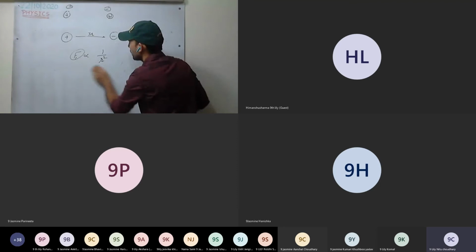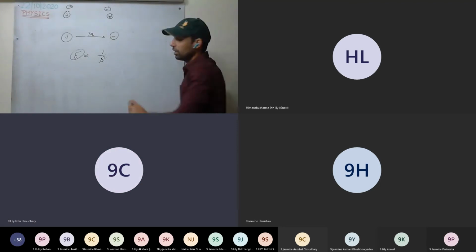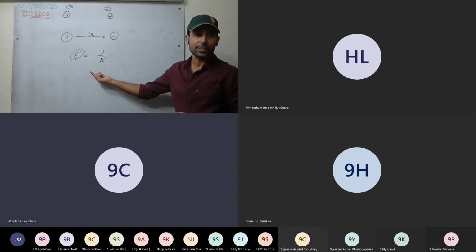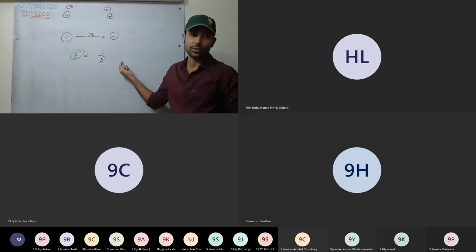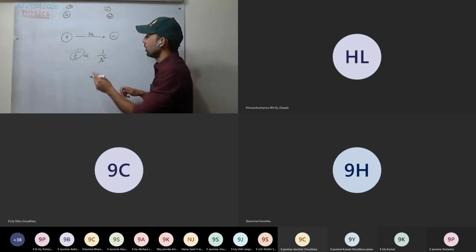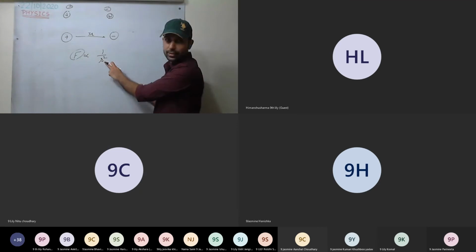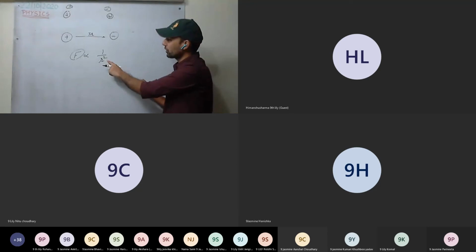Sir, it is 1/9 of the distance squared. Just a minute, see it again and then ask. I'm explaining it once again. Force is inversely proportional to r squared. It is inversely proportional to the square of the distance.